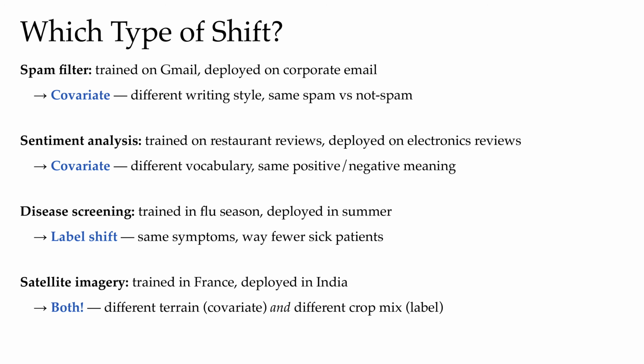And in practice, this kind of mixture is actually the common phenomenon, where real systems, real deployments, typically have this tangled combination. Whereas in today's lecture, we have this clean separation of covariance shift versus label shift. That's more of a pedagogical convenience. And the stakes of these shifts are not academic either. Food security, supply chains, and policy decisions all ride on classifiers that have to keep working across these continents. So the implications are pretty profound.